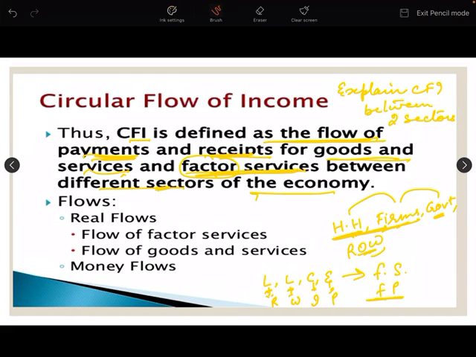Now, coming to the types of circular flow, there are two types. One is the real flow and the other is the money flow. Real flow is the exchange of goods and services between the household sector and firms. And money flow means exchange of money between these two sectors, households and firms.